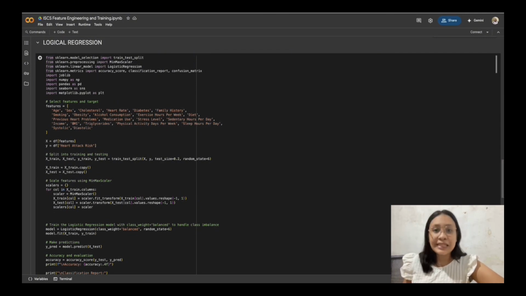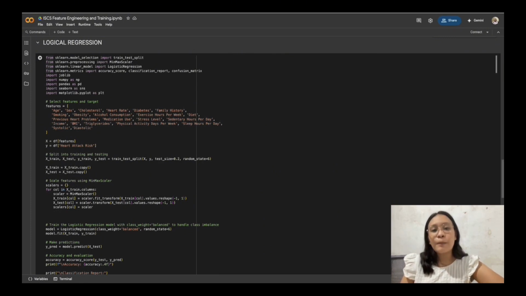compare or balance the data, because the class is very imbalanced, which means that there are fewer individuals classified as high risk in comparison to those without risk. In random forest, we did this with SMOTE, but here in the logistic regression, we just indicated that the class weight is balanced so that it will automatically adjust the weight associated with each class to offset imbalance and help the model focus on the minority class during training. So the model was trained on the scaled data and then evaluated on the test set.